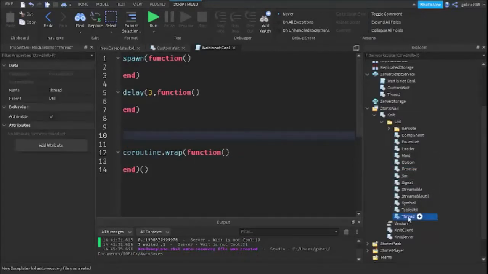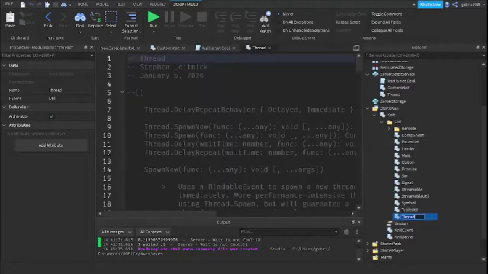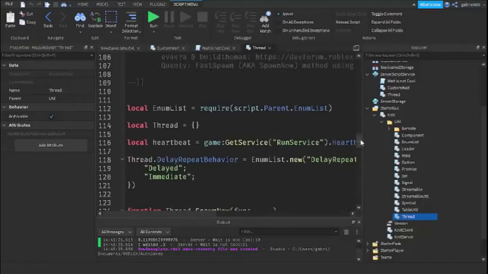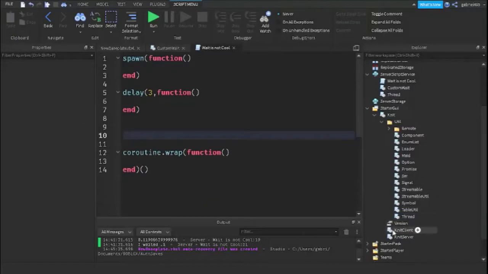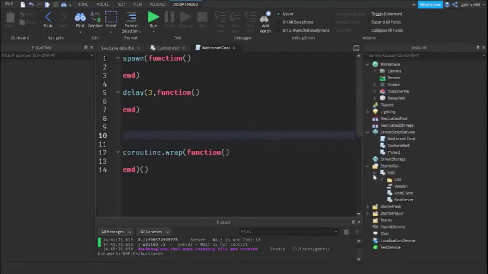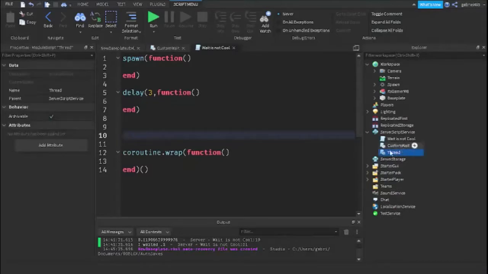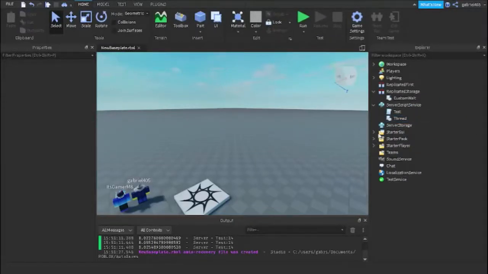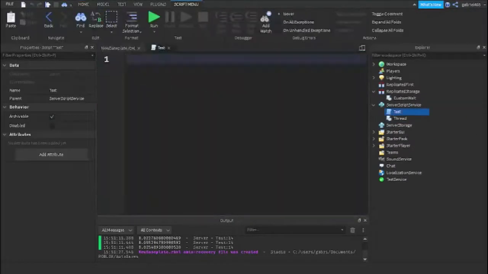So yeah, this is where I got the thread. I got the thread here by Stefan Leitnik, and I took it apart, and it had other modules that were attached to it, like the enum list. And I was like, oh no, I don't want that module to be on the thread. So I just detached that and called the modules off. So I just have the thread module by itself. So now that I detached this from init, we are going to do a couple of examples with this module.